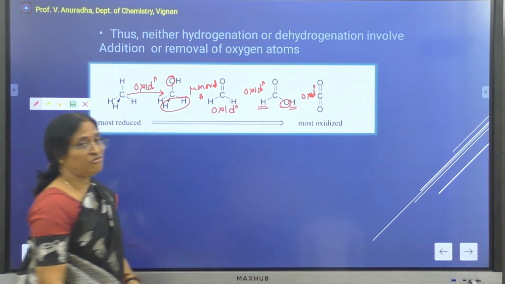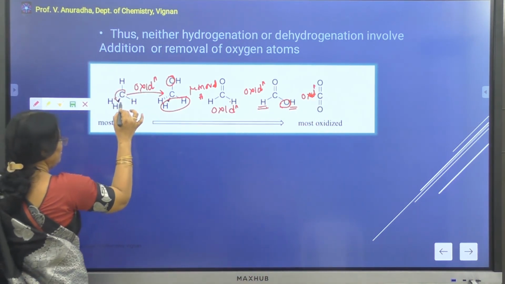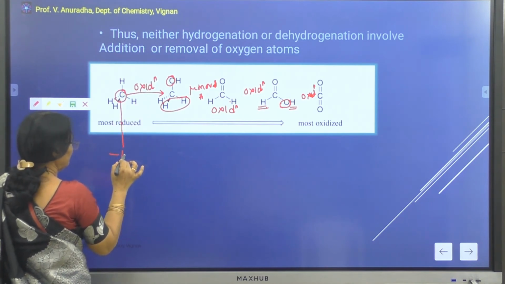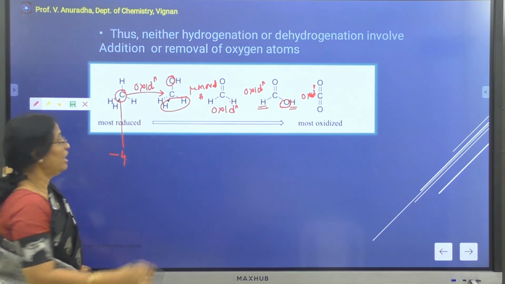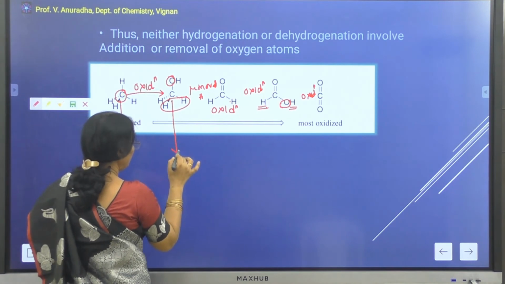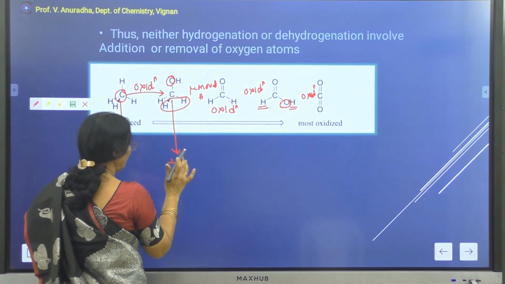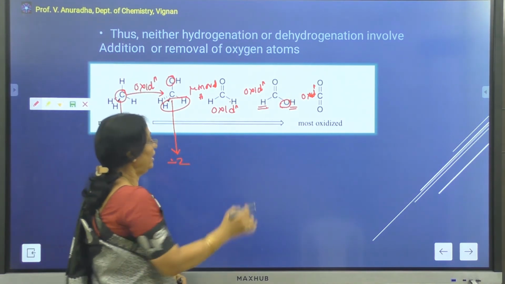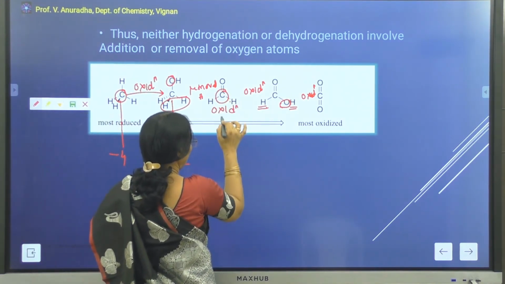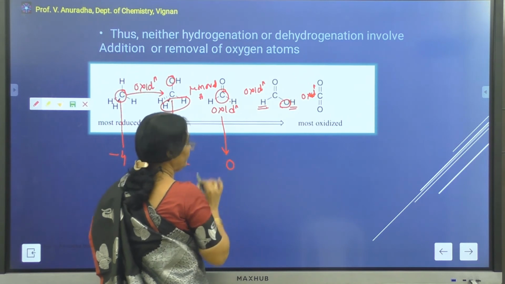So, if you look at the formal charge here, around this carbon the formal charge is -4 because you have 4 hydrogens present. Around this carbon, the formal charge is -3 plus 1, so this is -2. Around this carbon, the formal charge is 0.